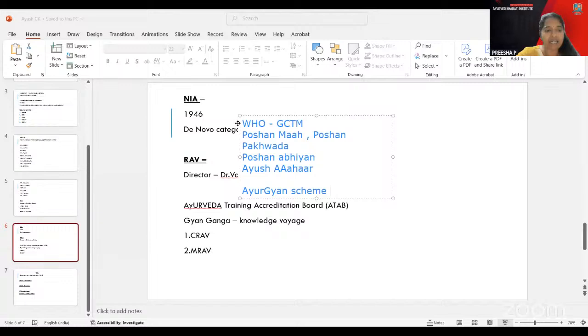Then you have the quantum of assistance. That is, for each thing there is financial allocation. That finance part is there, and training and capacity building, research funding, and infrastructure development. The scope of research and innovation in the Ayush component is there. Here you have the focus of the Ayur Gyan scheme: integrated health research, clinical research, and epidemiological research. And as a part of it, there is another scheme called Ayur Swasthya. So similar to Ayur Gyan, that is Ayur Swasthya.